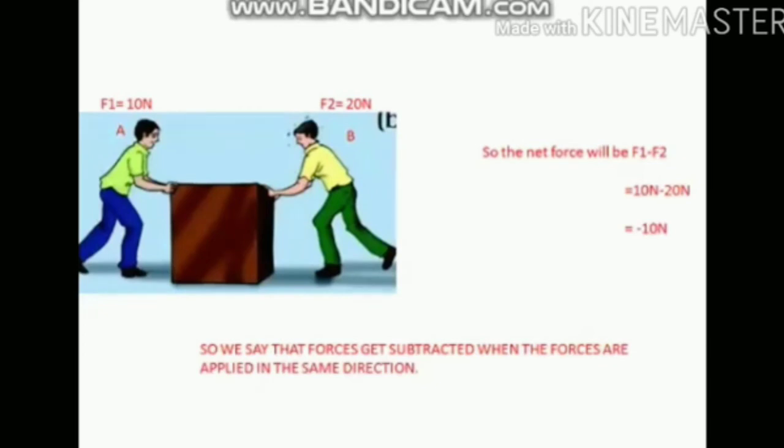So the net force will be F1 minus F2 is equal to 10 Newton minus 20 Newton is equal to minus 10 Newton. So we say that forces get subtracted when the forces are applied in the opposite direction.